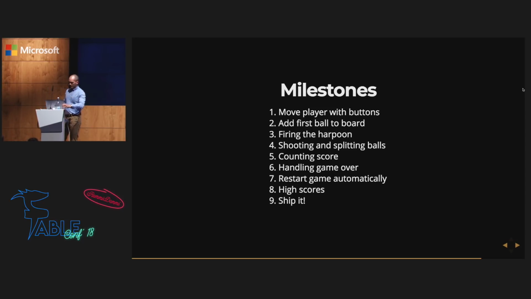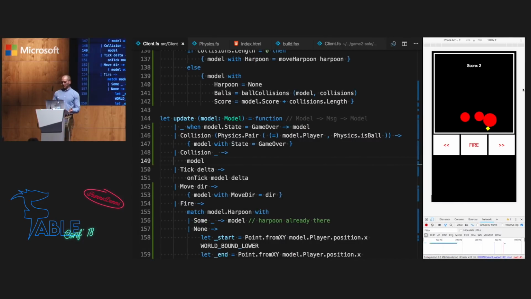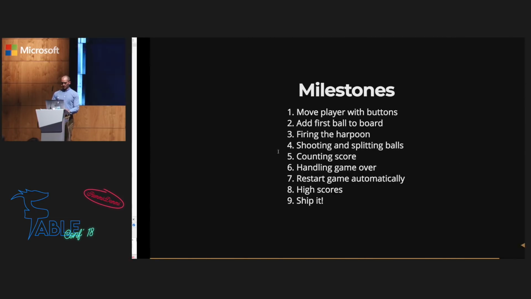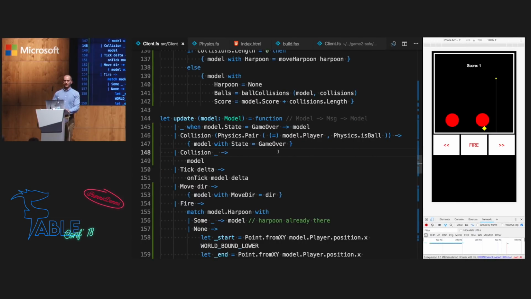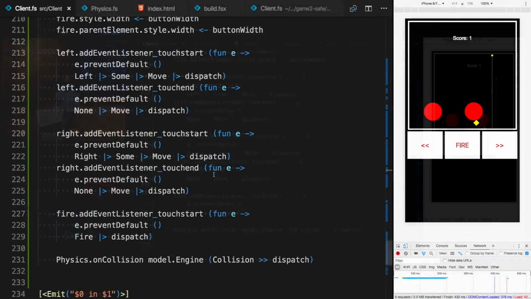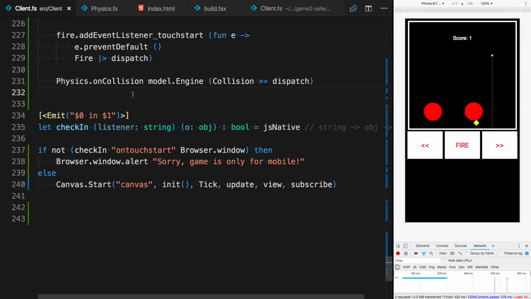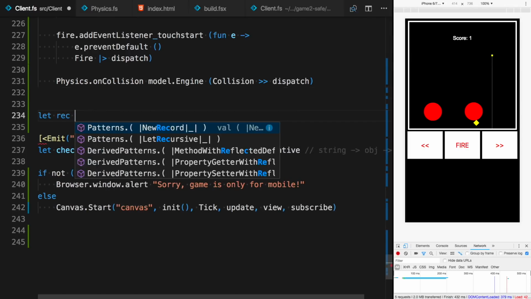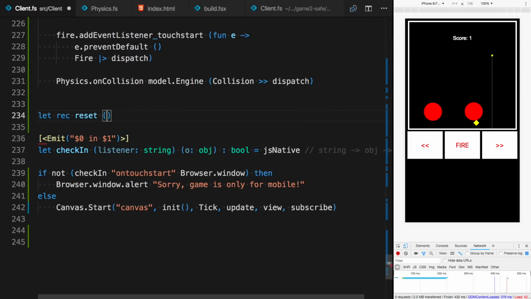But the thing is now that when the game is over, I have to refresh the page, which is not the best user experience because I didn't handle restart of the game. So instead, we'll just restart the game automatically whenever we lose. And to do this, we'll write a small function called reset. And it will be recursive. I'll tell you in a second why.